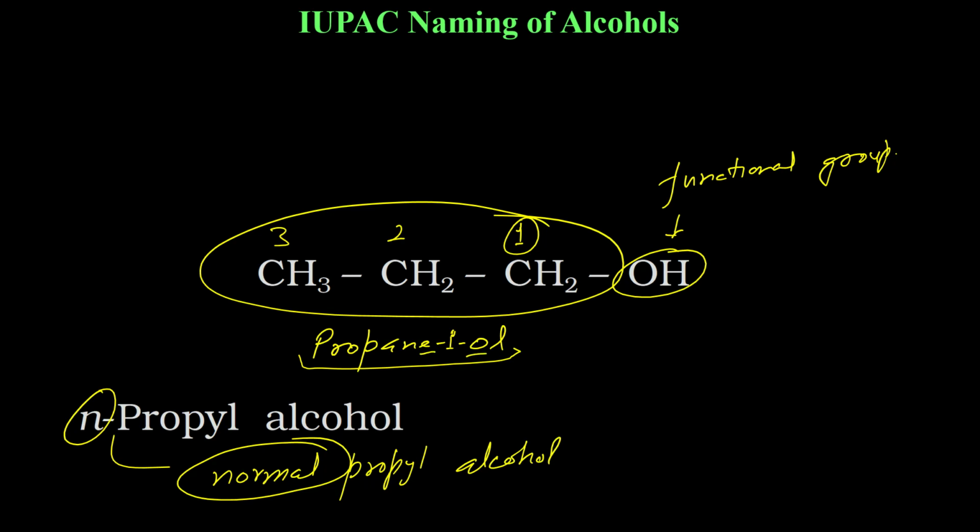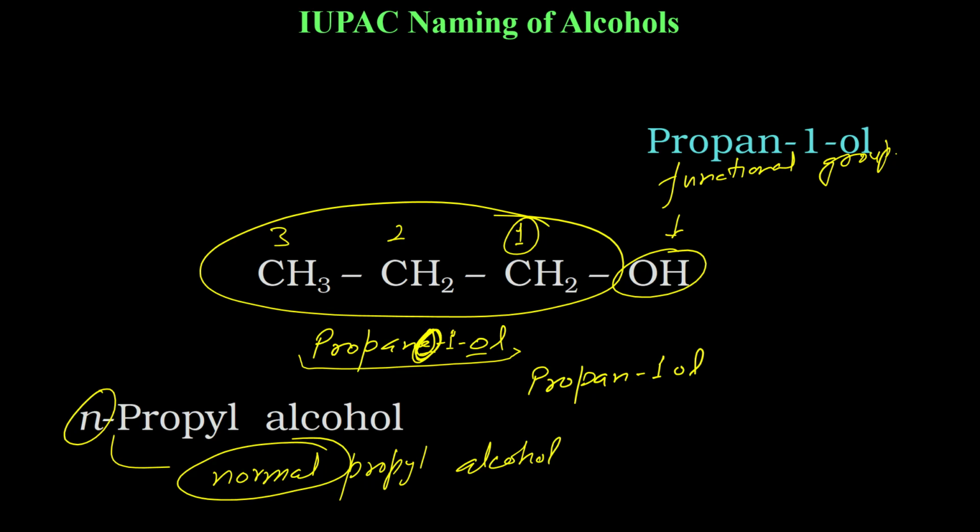Remember, there is just the digit 1. We don't consider the digit. The digit just indicates the position. So because E and O, the two vowels, are in succession, we will write it as propan-1-ol. This E will be removed. The IUPAC name will be propan-1-ol.